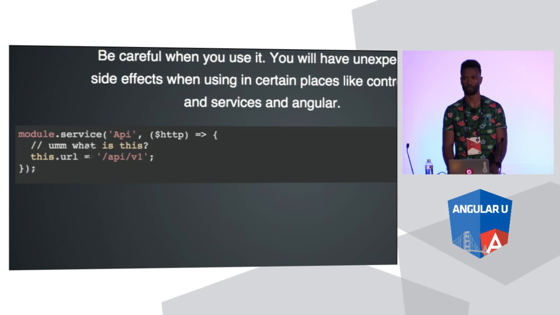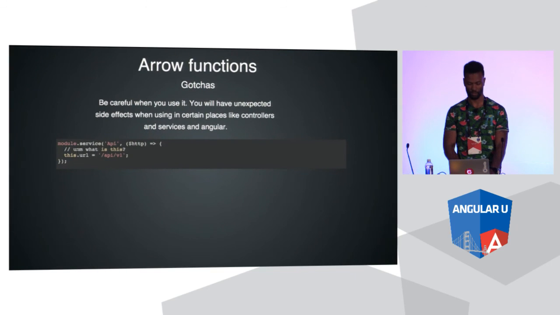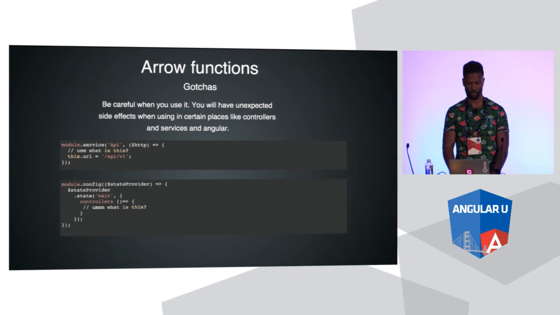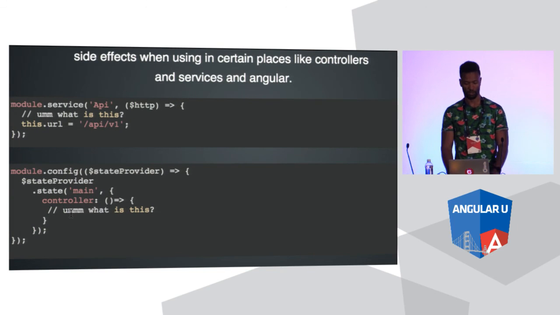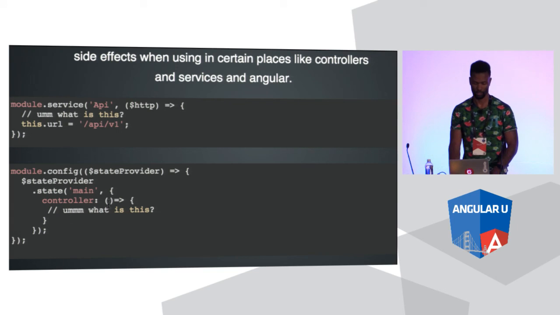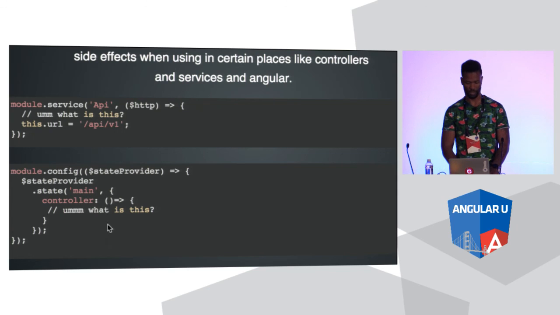So you might have some unexpected side effects, especially on the outside. There was a this.url, and now you're like, no, this.url is this now, right? So you might have some stuff messing up there. So totally think about that stuff before you start putting arrows everywhere. Another good example is controllers. This is where we have problems with. They had their state and they were defining a one-off anonymous controller here to do some resolve blocks on the data. Yeah, this wouldn't work either. I mean, what is this now?